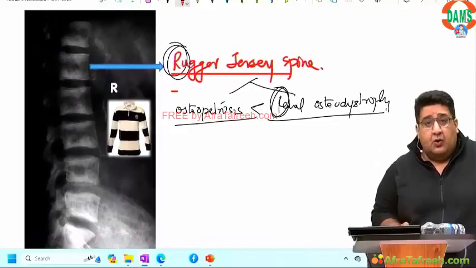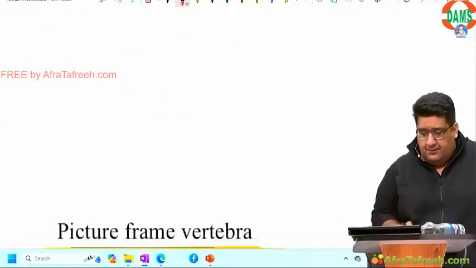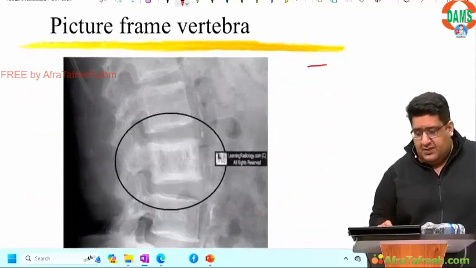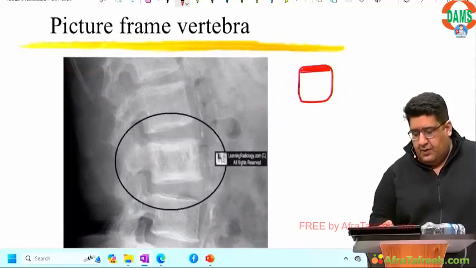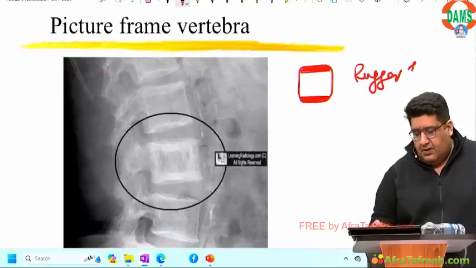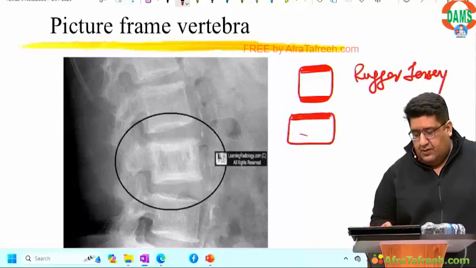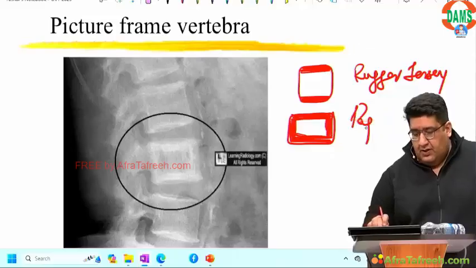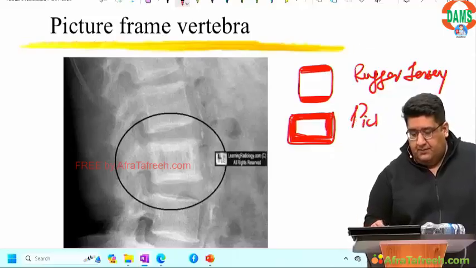Chaliye. Moving to the next one. If the superior end plate is dense, inferior end plate is dense, we call it rugger jersey. If superior, inferior, anterior, posterior, all four end plates are dense, we call it picture frame spine.